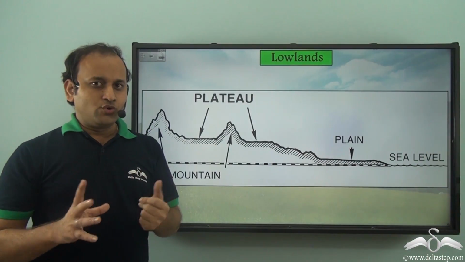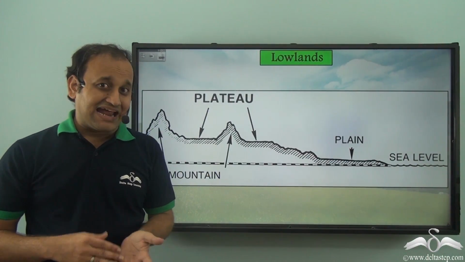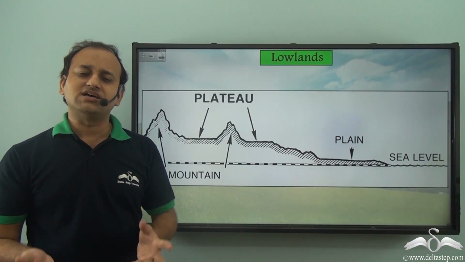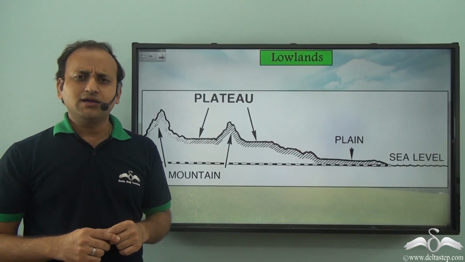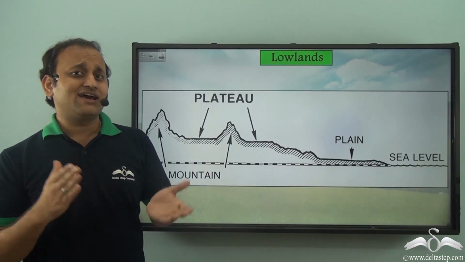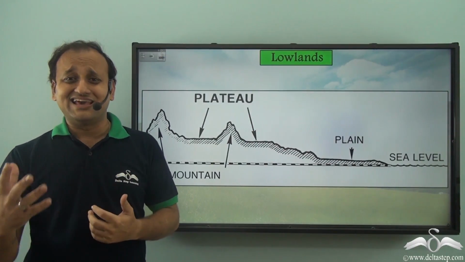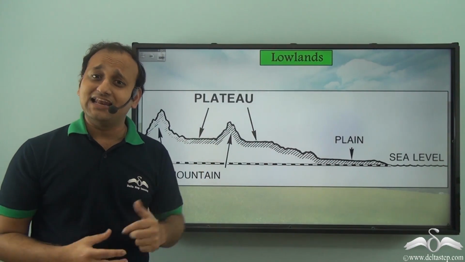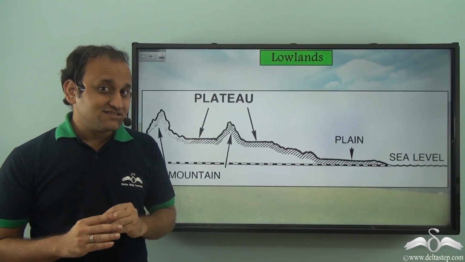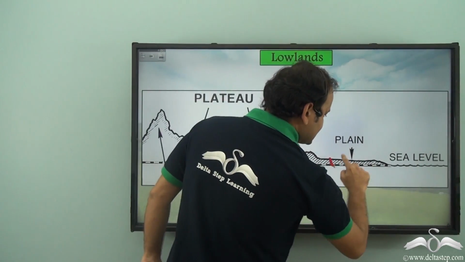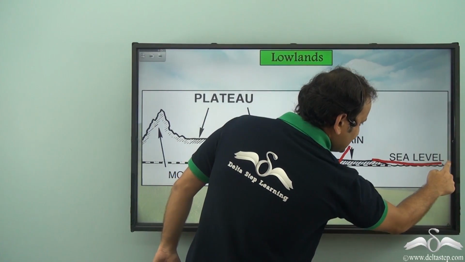So now we know that plains and the two types of deserts, that is cold desert and hot deserts, are actually lowlands. But how are they lowlands and why are they called lowlands, while we know that other areas like mountains and hills and plateaus are actually highlands? Well, the difference is the level of the sea. Now usually the lowlands are very close to the sea level.